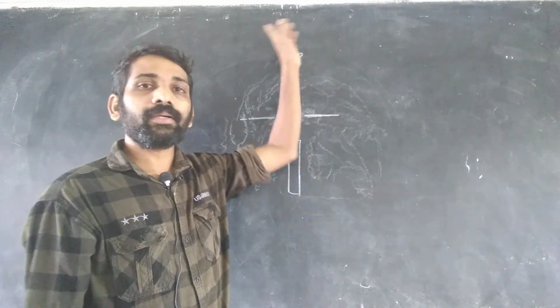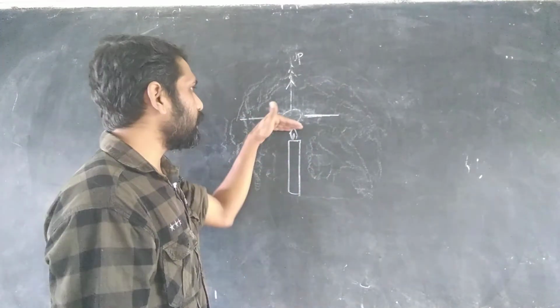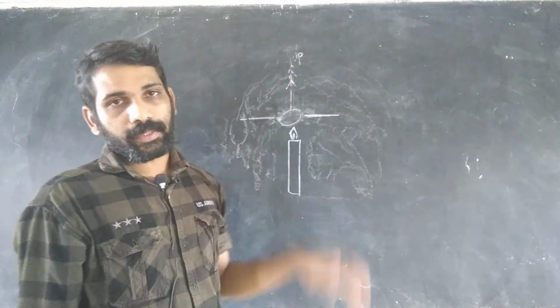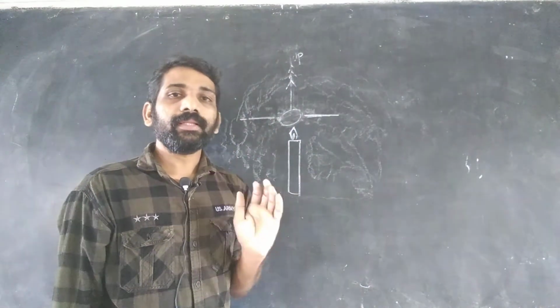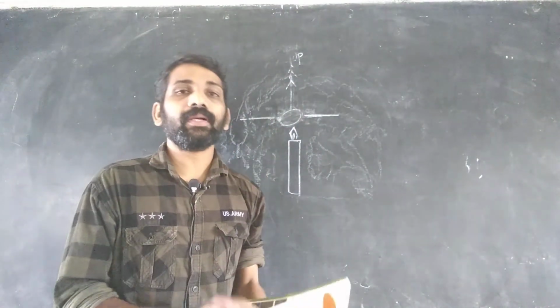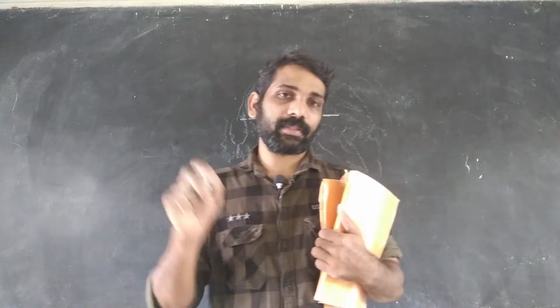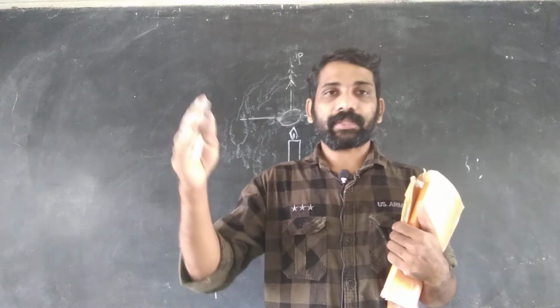In this way heat is transferred from one place to another place in the air, and this process is called what? Convection.